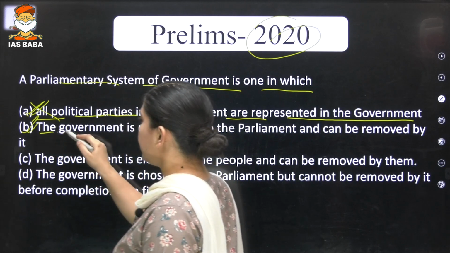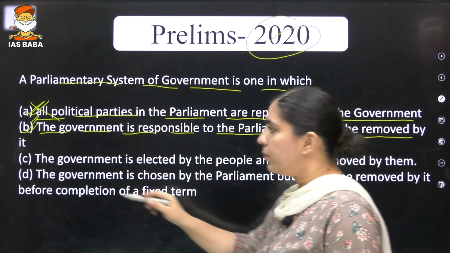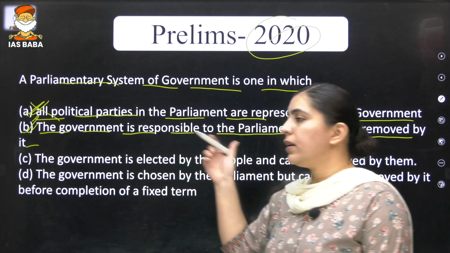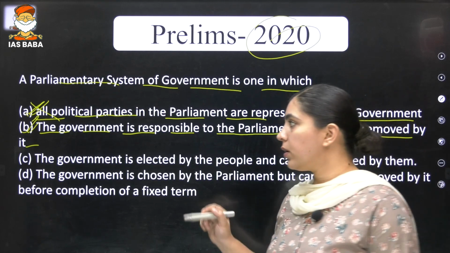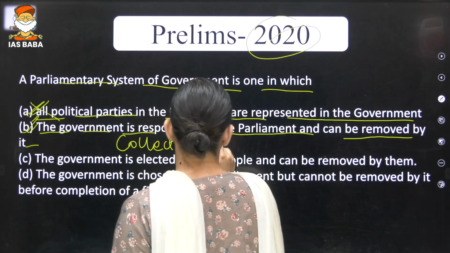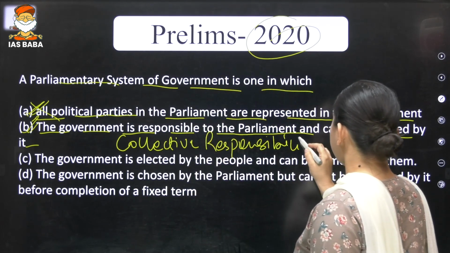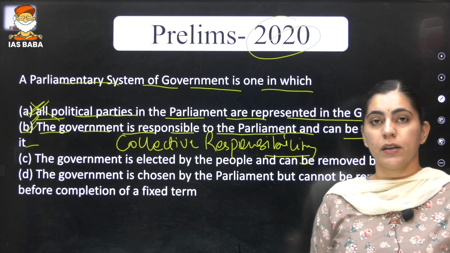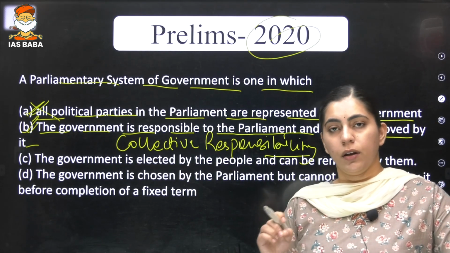The second option is saying that the government is responsible to the parliament and can be removed by it. Many a time we see that the government is responsible to the parliament. Basically, it is talking about collective responsibility. I hope that you have heard this particular term. Collective responsibility means the Council of Ministers are basically responsible to the Lok Sabha.